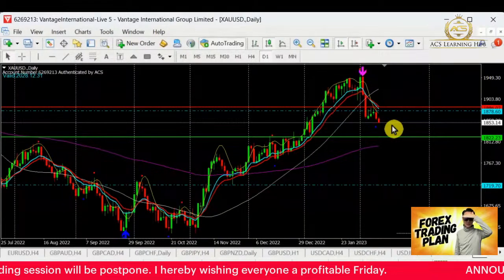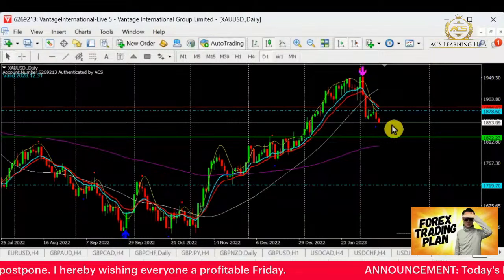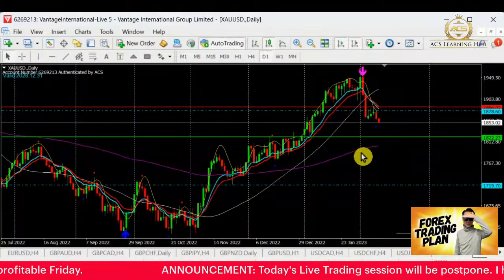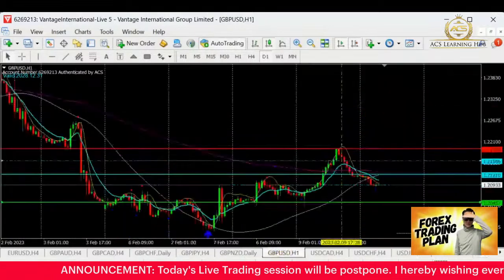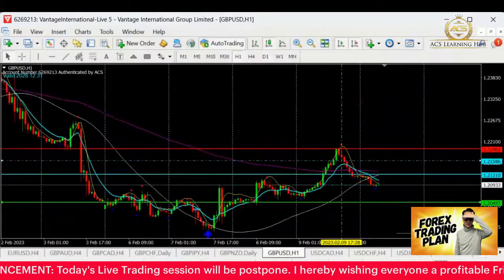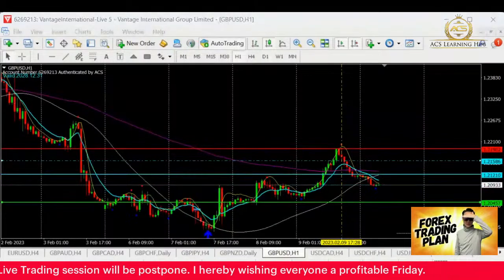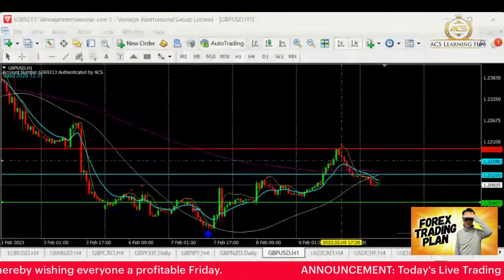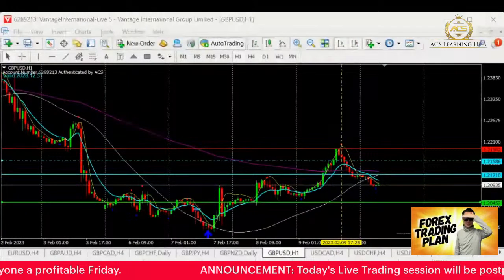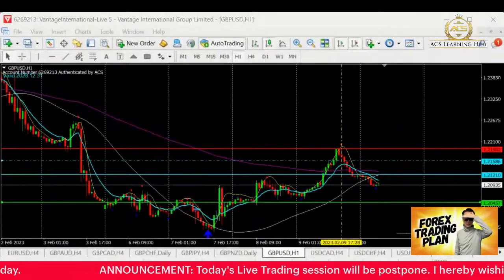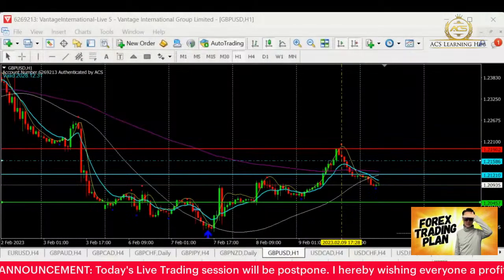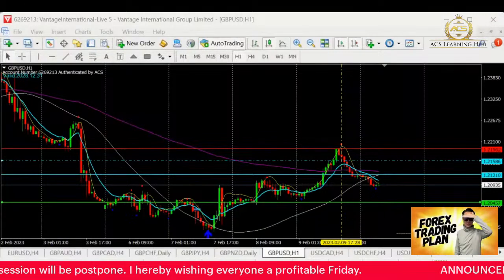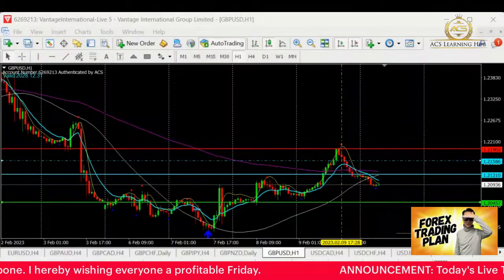As of now, look out for the selling. Today we are looking at Aussie CAD, Aussie Yen, Aussie Dollar, Euro Yen, Euro Dollar, Pound CAD, Pound Yen, Pound Dollar. These are all the currency pairs that we are going to focus on today. Focus to sell.